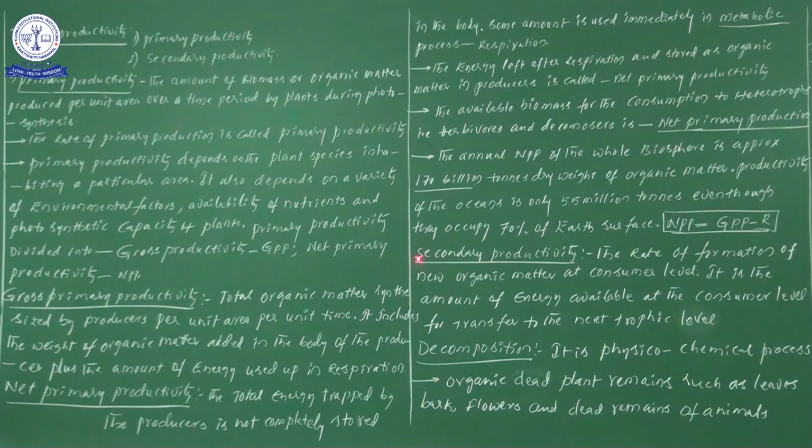Now a new concept: secondary productivity. Secondary productivity is the rate of formation of new organic matter at the consumer level. Try to understand carefully. Here new organic matter is going to be synthesized, or prepared.